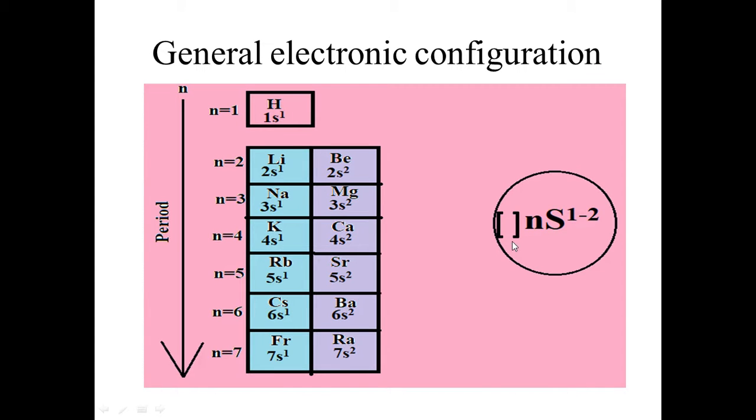The square bracket represents the configuration of a noble gas. Suppose we have to write the electronic configuration for sodium. As you see in the periodic table, the noble gas which comes just before sodium is neon, so we put the noble gas symbol here. Argon has atomic number 18 and sodium has atomic number 11. For potassium, the preceding noble gas is argon.